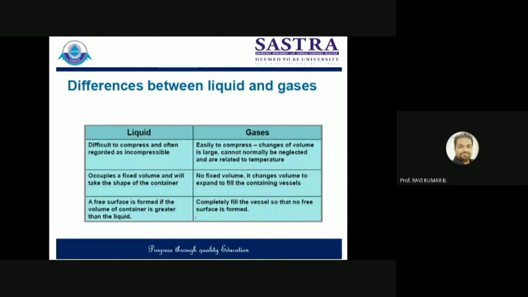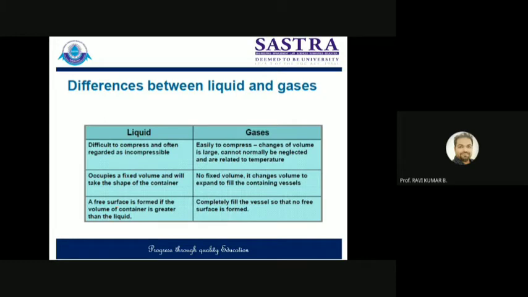Third, the most important difference between liquid and gas is that liquid always forms a free surface, but in gases you will not find any kind of free surface. Why? The main reason is that liquids have viscosity as well as surface tension. We will define that later on. Viscosity and surface tension are the two important properties in liquids, and that's why they form a free surface.